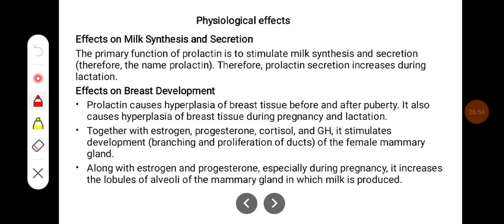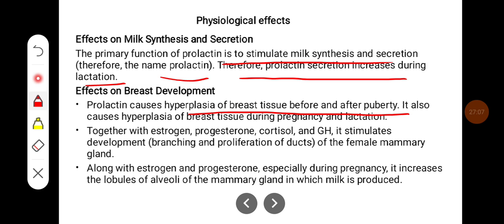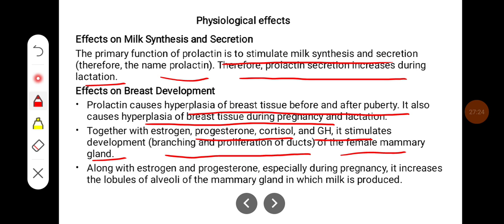The primary function of prolactin is to stimulate milk synthesis and secretion. Therefore the name prolactin. Therefore prolactin secretion increases during lactation. Prolactin causes hyperplasia of the breast tissue before and after puberty. It also causes hyperplasia of the breast tissue during pregnancy and lactation. Together with estrogen, progesterone, cortisol, and growth hormone, it stimulates the development, that is the branching and proliferation, of the ducts of the female mammary gland.